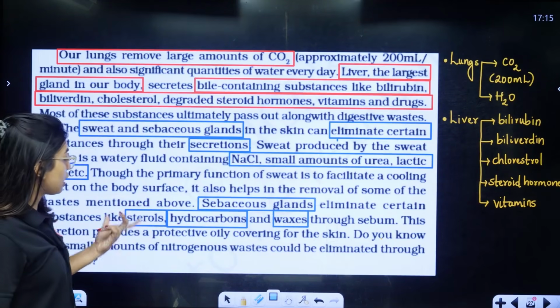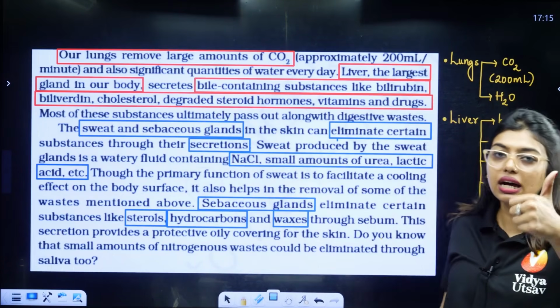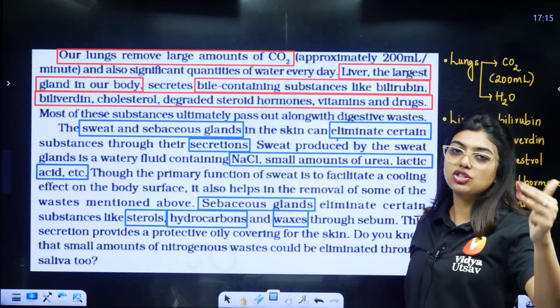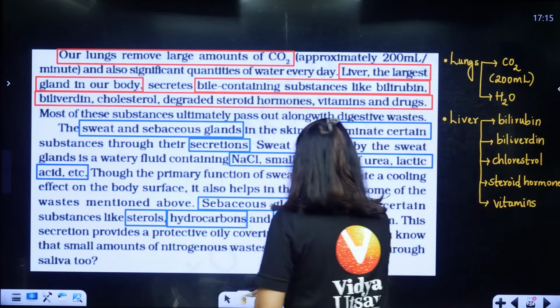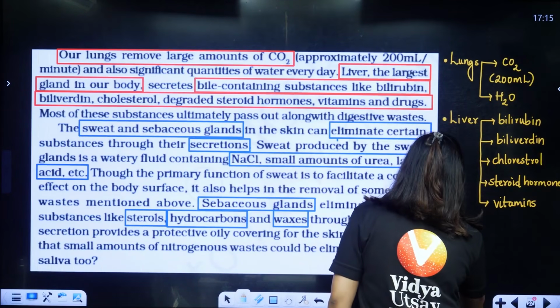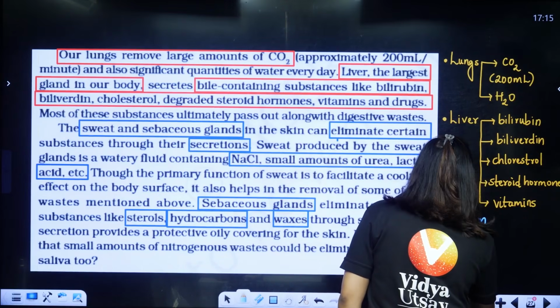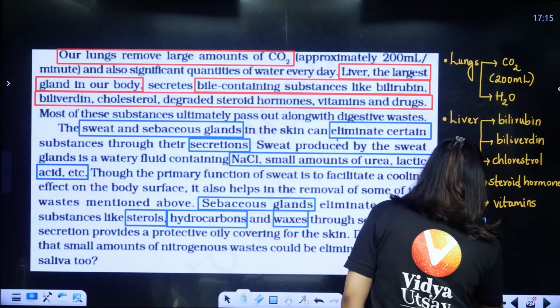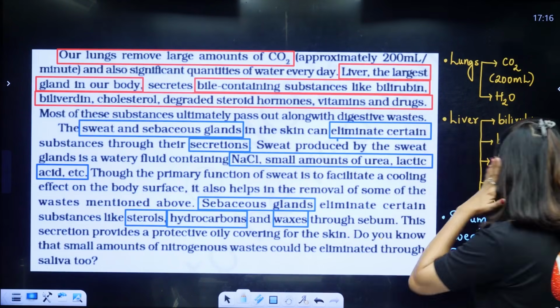Do you know that a small amount of nitrogenous waste can be eliminated from saliva as well? So, students, lungs, liver, sweat, sebaceous gland, saliva. These 5 you have to remember, because these 5 are also helping us in removal. Sebum, sweat, saliva. All three are also helping us in removing the excretory waste material.